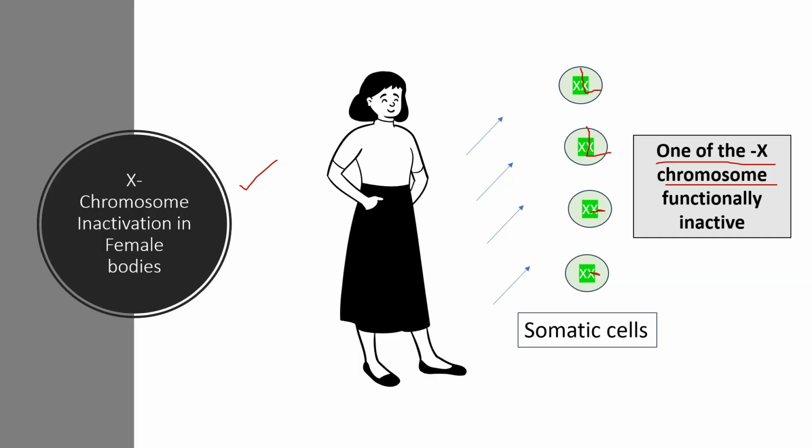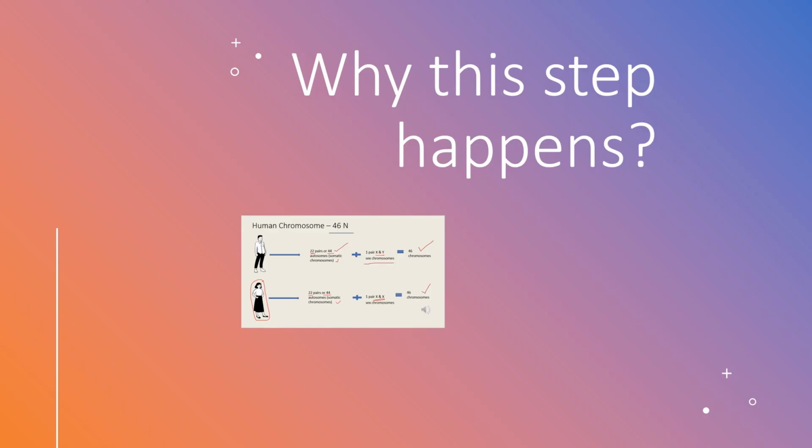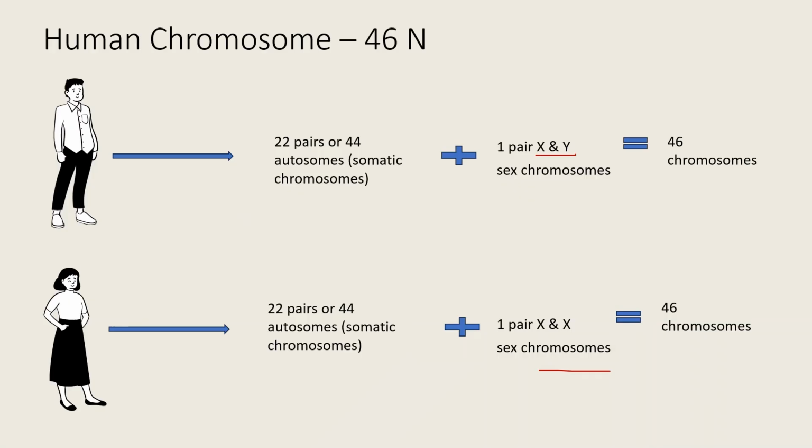That is X chromosome inactivation in female bodies. During the embryo stage only, the sex chromosome X hormones are produced, and the formation of gonads or primitive gonads are all produced in the embryonic stage only. So, during embryonic development, a remarkable process happens where one of the two X chromosomes in the somatic cell of a normal female becomes functionally inactive.